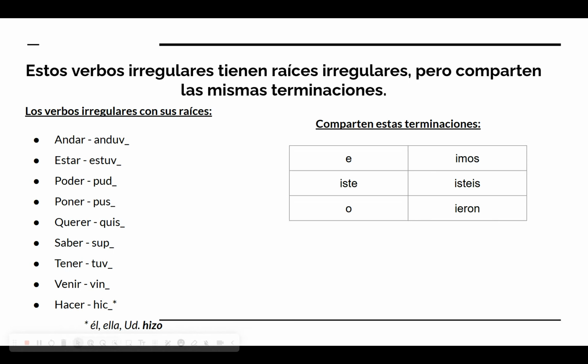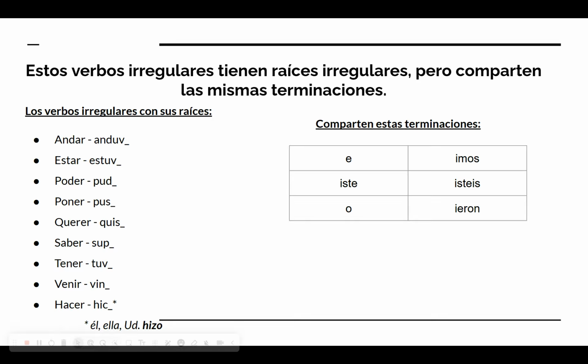And then on the right-hand side, you have a small chart with terminaciones irregulares, so a group of irregular endings. So all of the verbs on the left-hand side share the same endings. Comparten means to share, they share. They share the endings on the right-hand side.